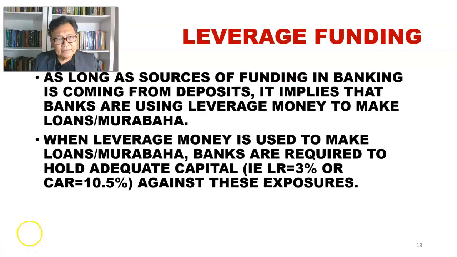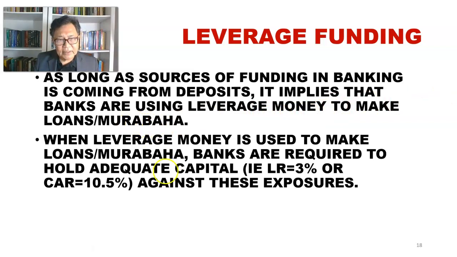So the idea here is that as long as the sources of funding in banking is coming from deposit, so the term deposit, as long as the bank labels the sources of funding as deposit, current account, saving account, term deposit, fixed deposit, it implies that a bank, whether they are Islamic or conventional, they are using leverage money or borrowed money to make loans or to make murabaha.